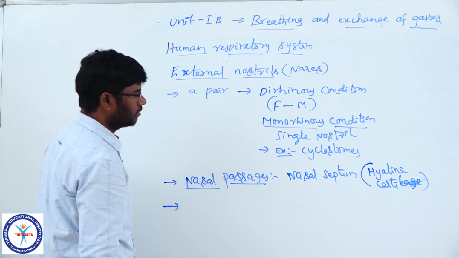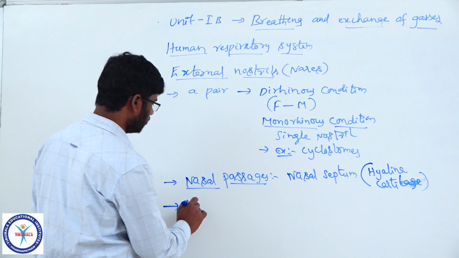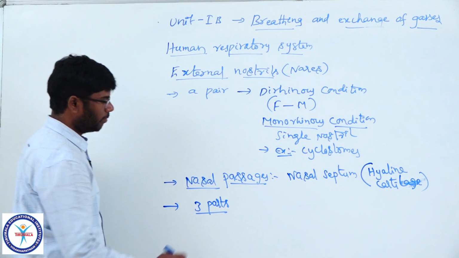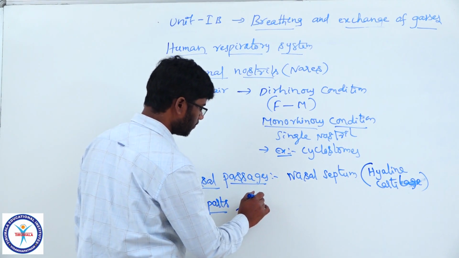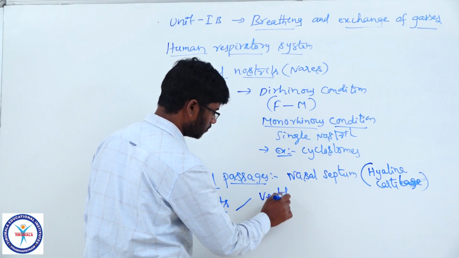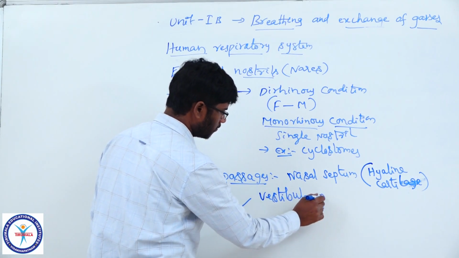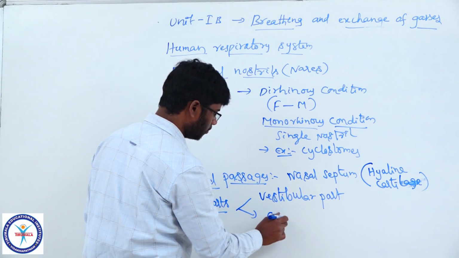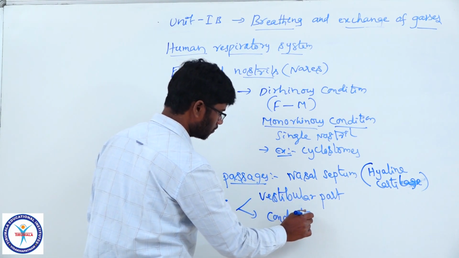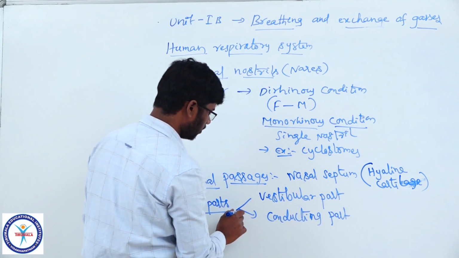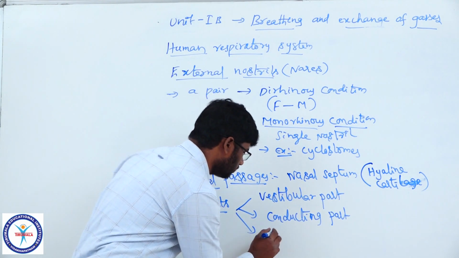Each nasal cavity is divided into three parts. The first one is the vestibular part, the second is the conducting part, and the third one is the olfactory part.